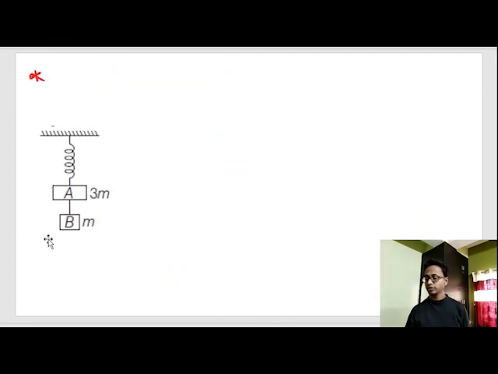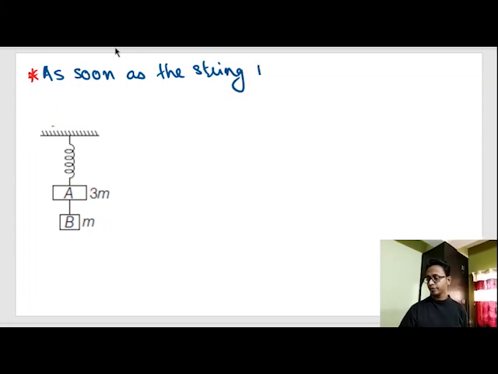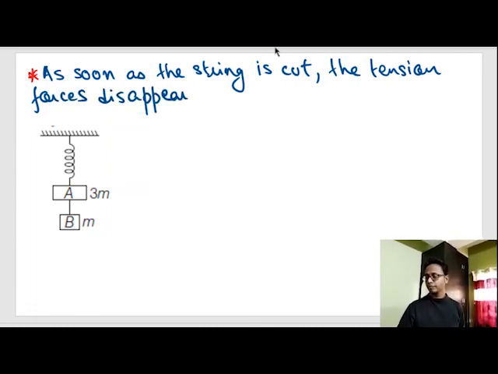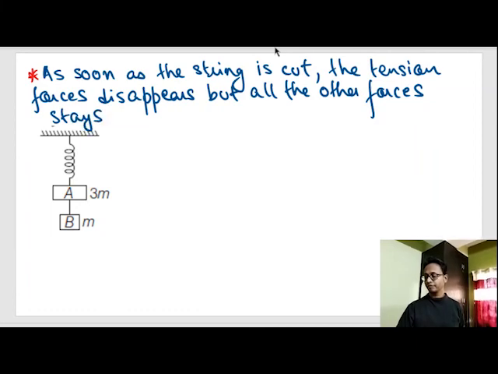So let's write the concept. As soon as the string is cut, the tension force disappears, but all the other forces stay as they are. So now I cut the string.